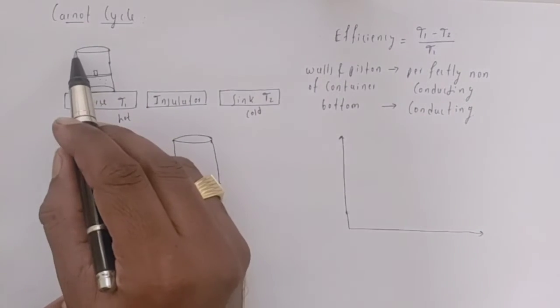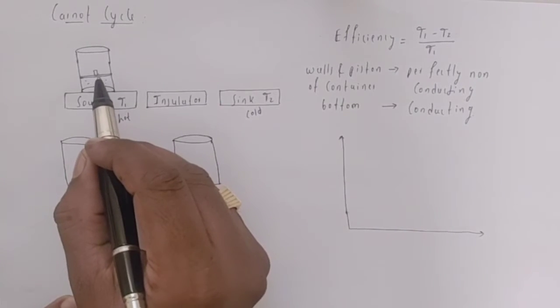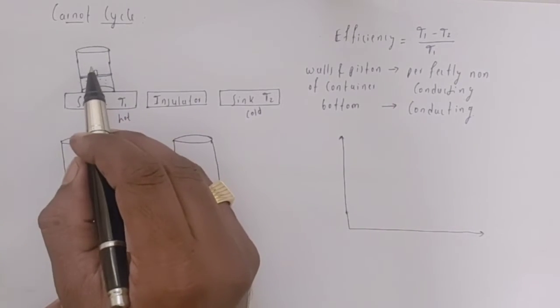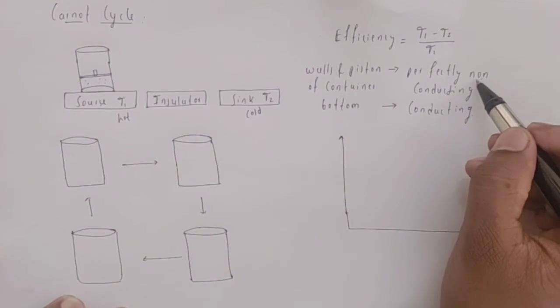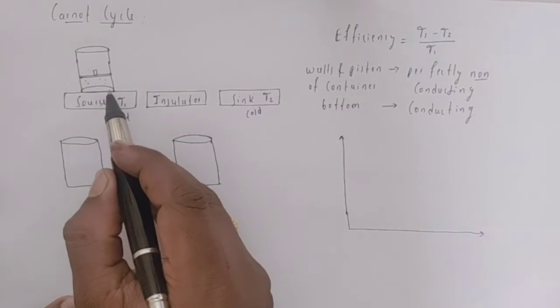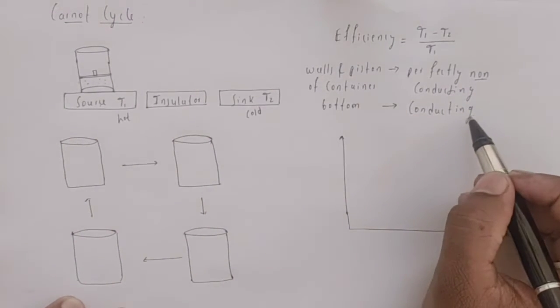Here we can see that it consists of valves, a bottom and a piston. We are going to consider the valves and piston of the Carnot engine to be perfectly non-conducting, and the bottom of the Carnot engine to be perfectly conducting.